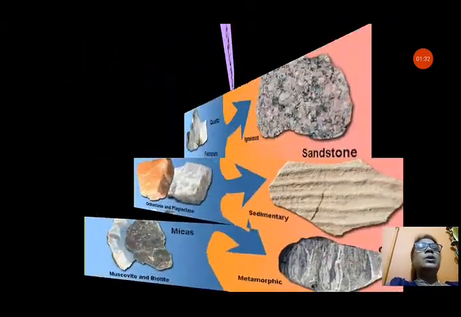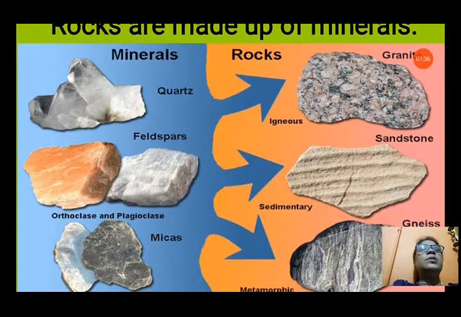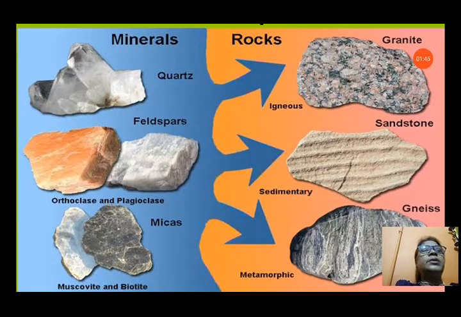So let us see about this. Here you can see rocks are made up of minerals: quartz, feldspar, micas. These minerals are present in rocks like granite, sandstone and gneiss. So all these types of minerals are present in each and every rock. It may be one kind or more than one kind of mineral in one rock.